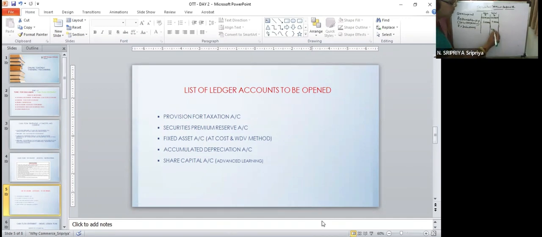Opening balance 4 lakhs, closing balance 1 lakh. You are given additional information. Equity shares. One minute. I'll just make a correction there.